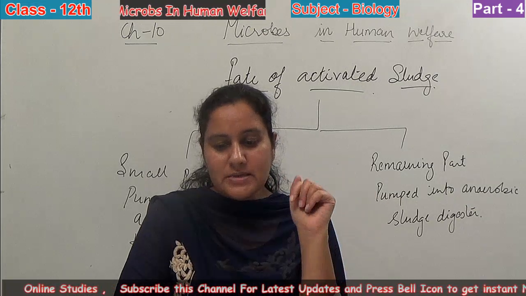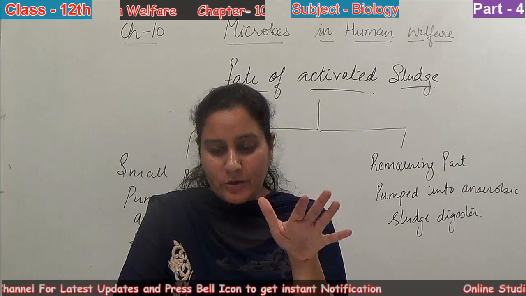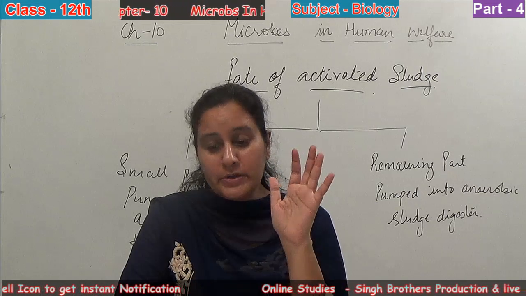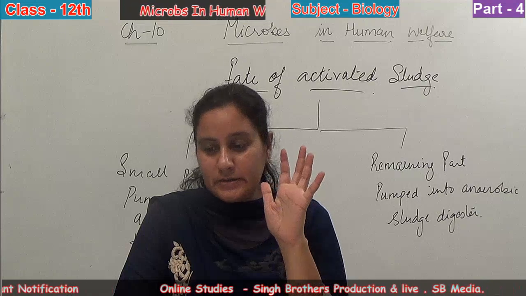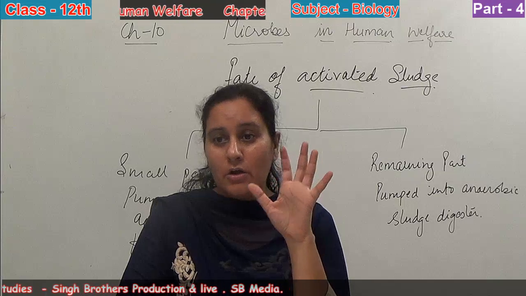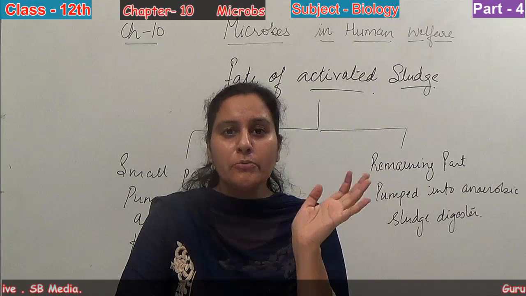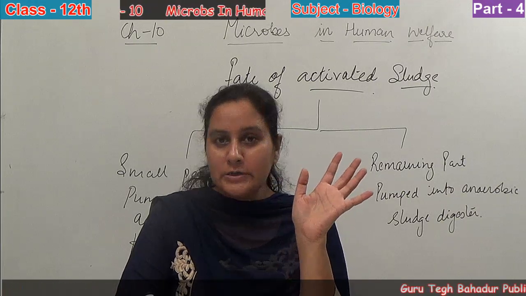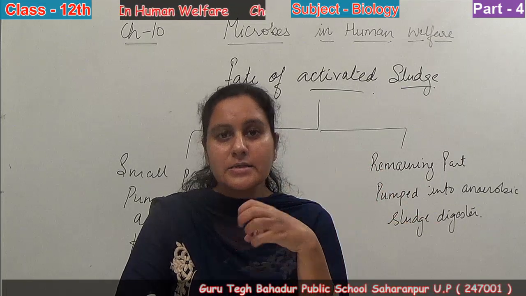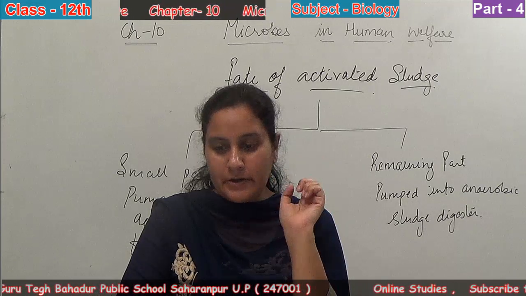Now this effluent from the secondary treatment plant is released into the water bodies. Microbial technology for sewage treatment is so effective that no human technology to date can beat this technology of the microbes, to clear the sludge and make the sludge less diseased or less pathogenic. This was only done by this microbial technology.